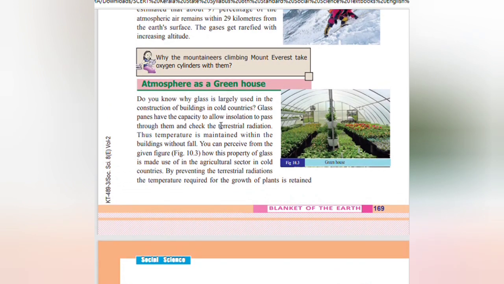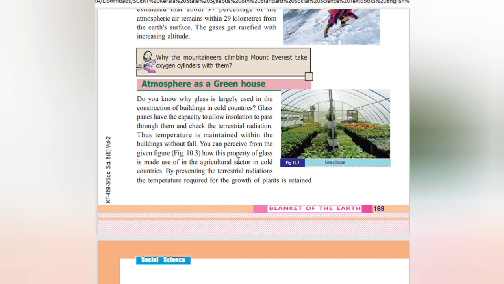Atmosphere as a greenhouse. Do you know why glass is largely used in the construction of buildings in cold countries? Glass panes have the capacity to allow insolation to pass through them and check the terrestrial radiation, so the temperature is maintained within the buildings without a fall.